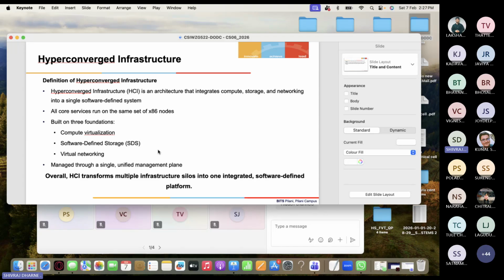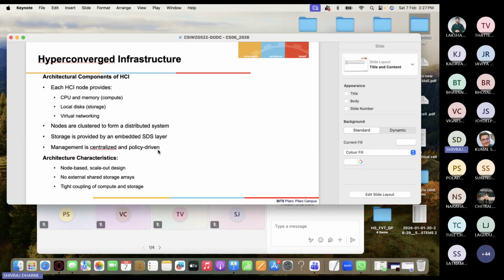All three are integrated together in a hyper converged infrastructure and managed through a single unified management plane, which is like software. Overall, hyper converged infrastructure transforms multiple infrastructure silos into one integrated software defined platform. This is a very important thing that you should know.